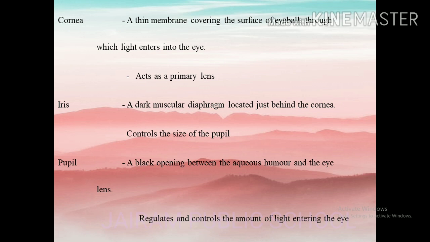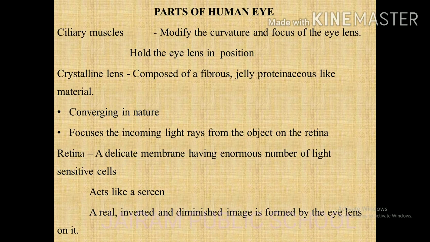Next, come to the pupil. The pupil is a black opening, present between the aqueous humor and the eye lens. In dim light, it opens up completely due to the expansion of iris muscles. But in bright light, it becomes very small due to the contraction of iris muscles. Then the next one is the ciliary muscles.